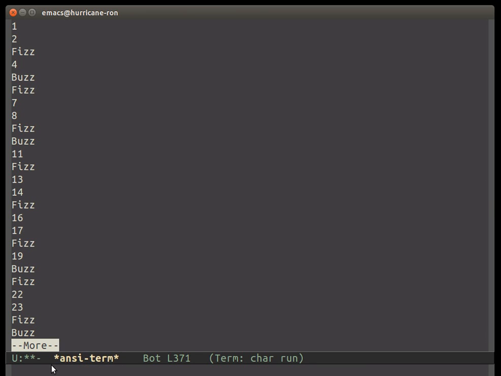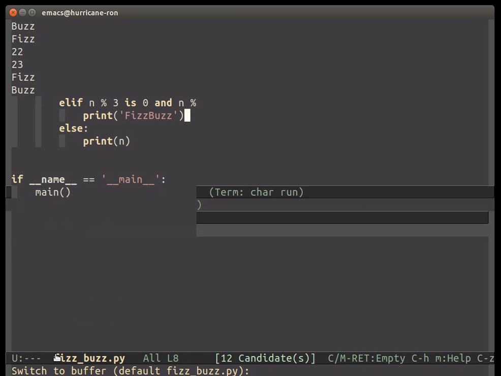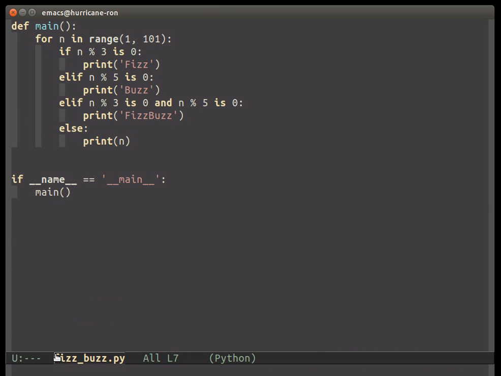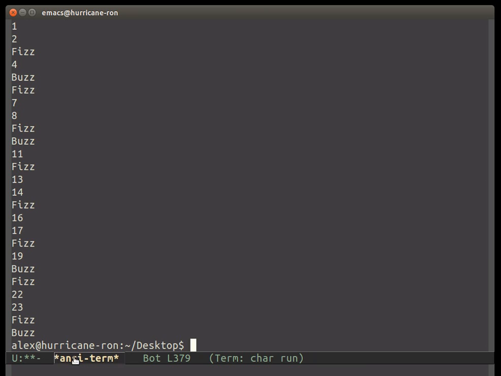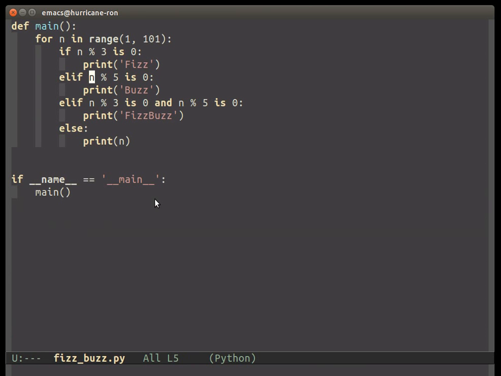It's still fizz. What happened here? Oh, I see. Okay, so we're going to want to move this condition to the top, because what's happening for 15 is it's probably checking this condition and saying, oh, it's true, so let's just print fizz and then bail out of here. So if we go back, yep, that printed fizz. So I'm betting that's what happened. Okay, so we can just move this to the top.